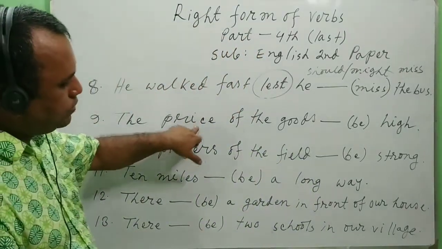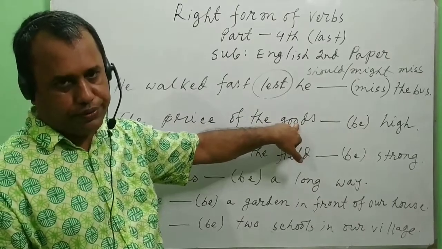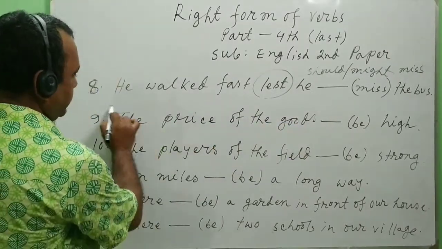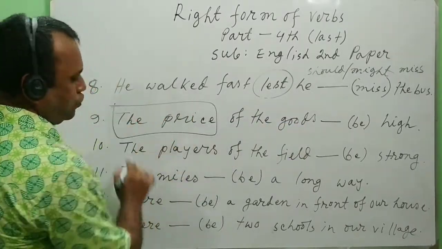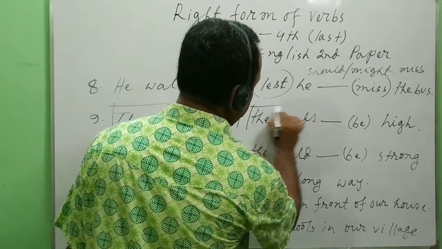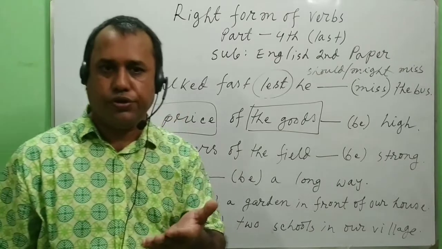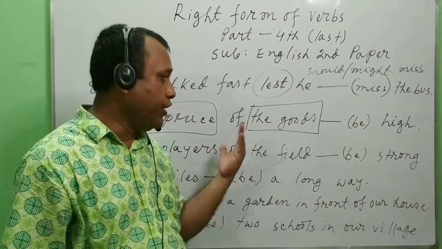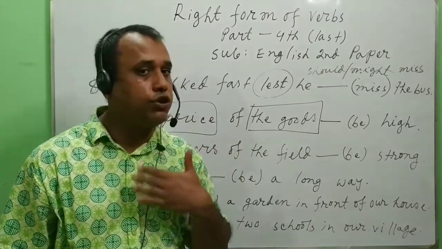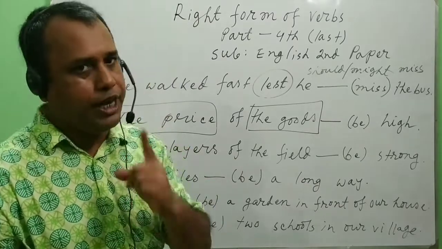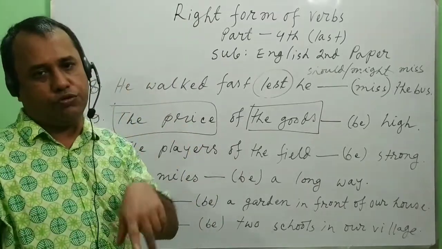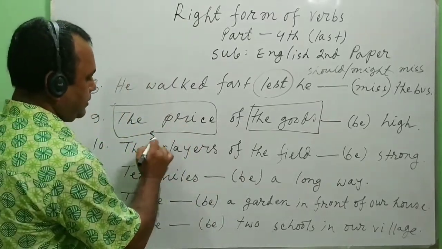The price of the goods. Here, basically the price is the subject, not the goods. We are talking about the price of the goods.